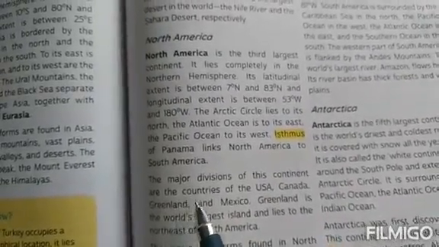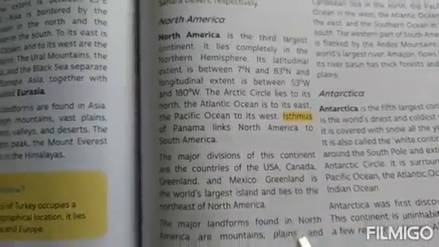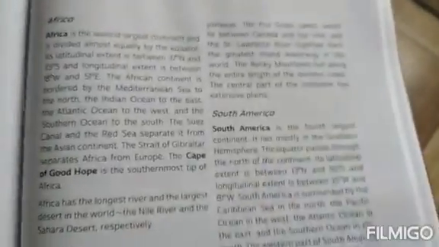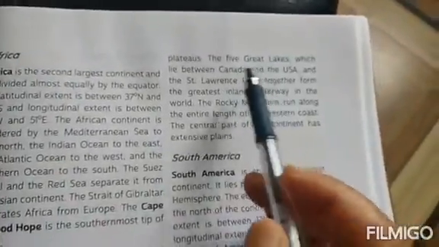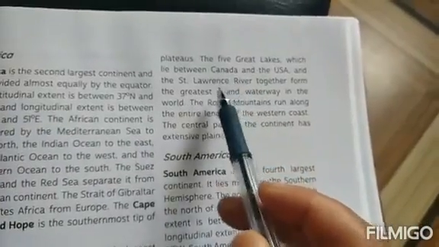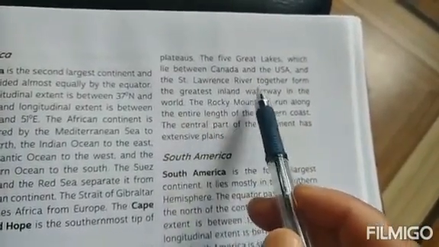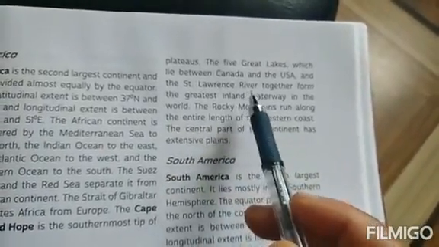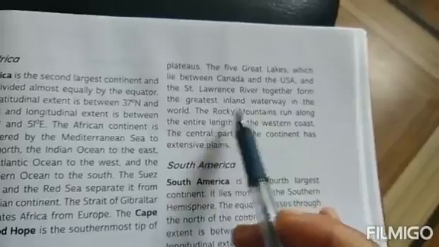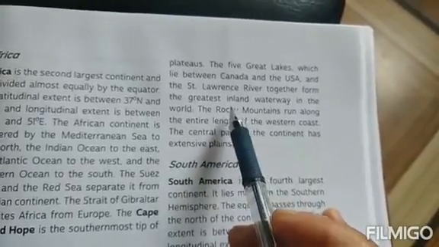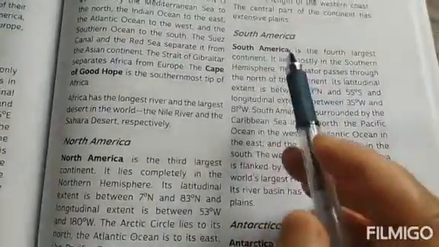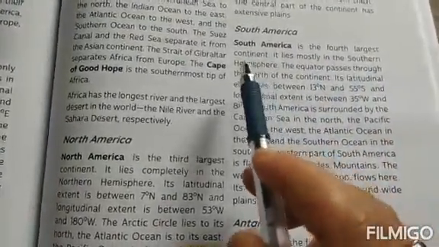Greenland is one of the world's largest islands, and some of the major landforms you're going to find are mountains, plains, plateaus and so on. One of the Great Lakes, the Great Five Lakes, is located in this continent, and the world's greatest inland waterway, that is the St. Lawrence River, is also located in this continent only, and even the Rocky Mountains are located in this continent.